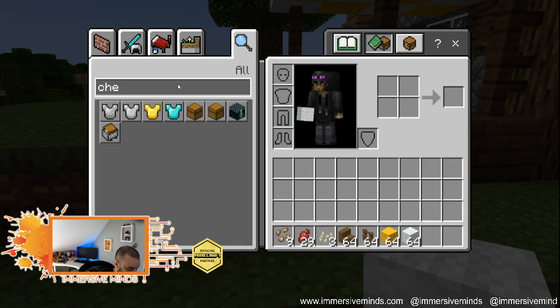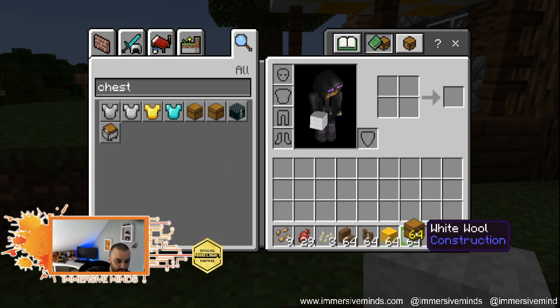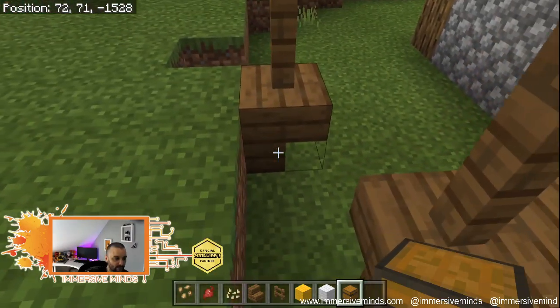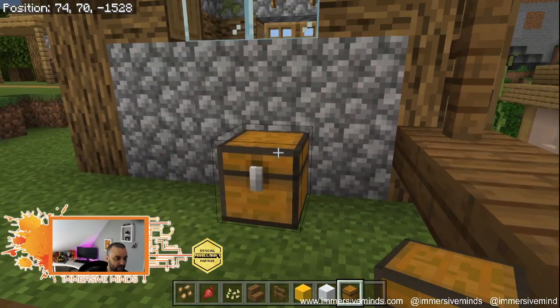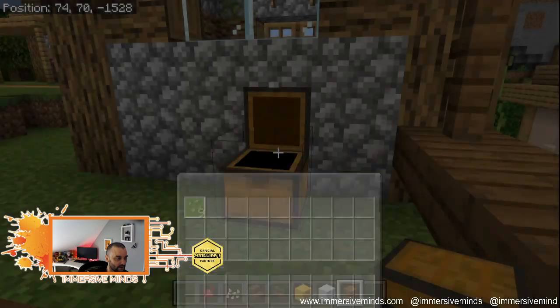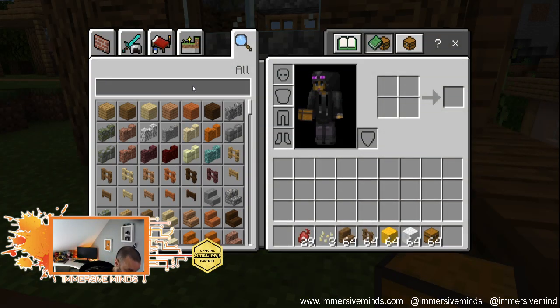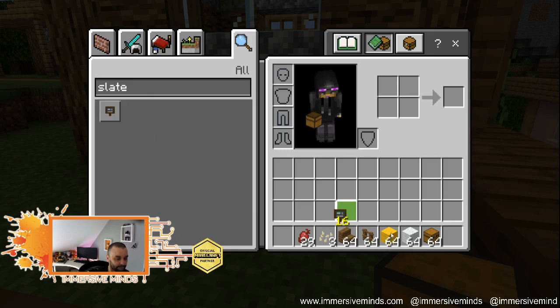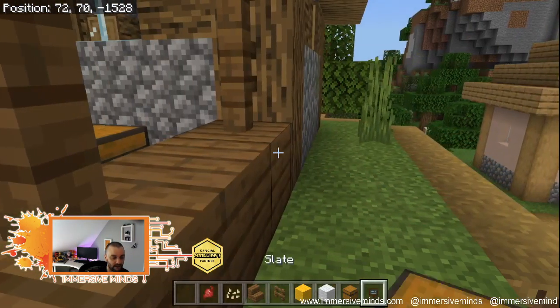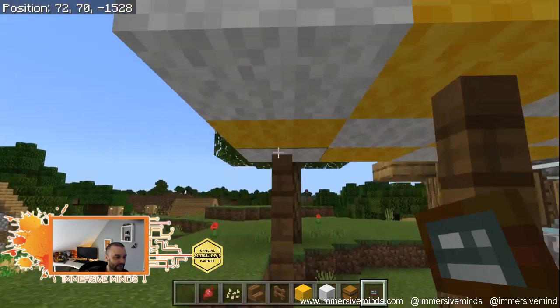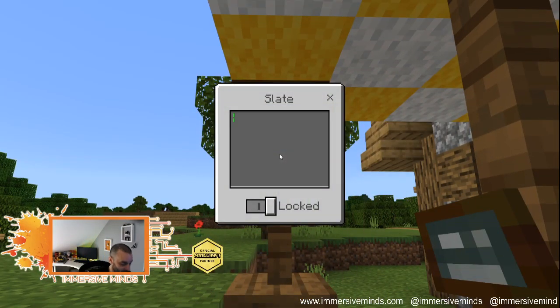Whoops. And we're going to place the chest there. And inside the chest, we're going to put, and then we'll get ourselves a sign, which is let's do a slate. And then we're going to put in there, and you can have honesty boxes and see if the kids stick to it or whatever, but up here we're going to put a little sign that says